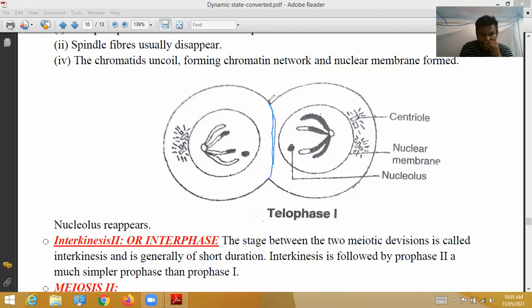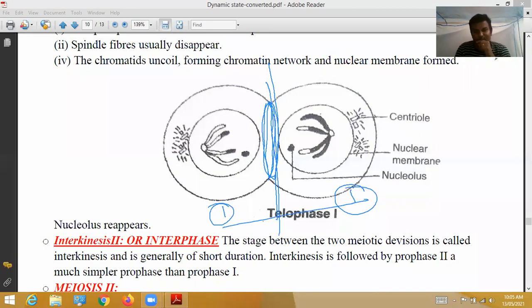This cell membrane day by day thickens and fully develops. After a few days, this layer is cut off and gives rise to one daughter cell and another daughter cell, totally two daughter cells. As a result of meiosis 1, two daughter cells are formed.